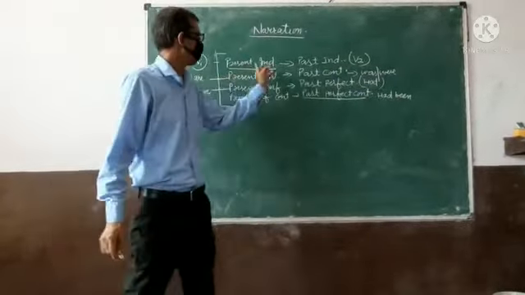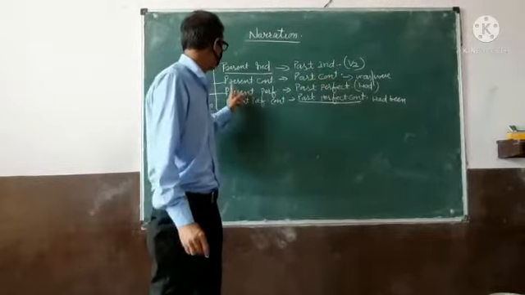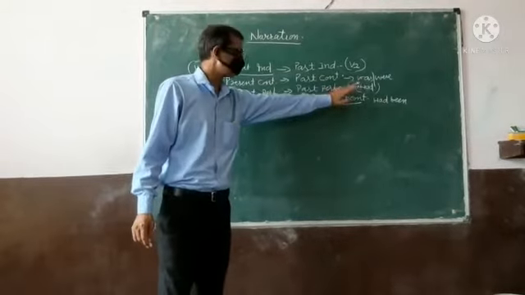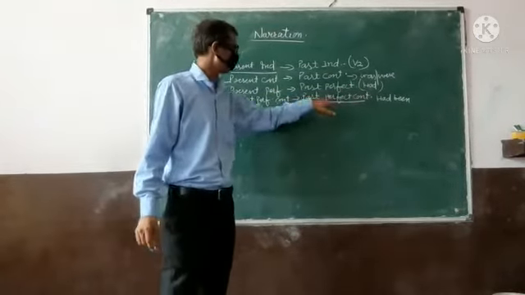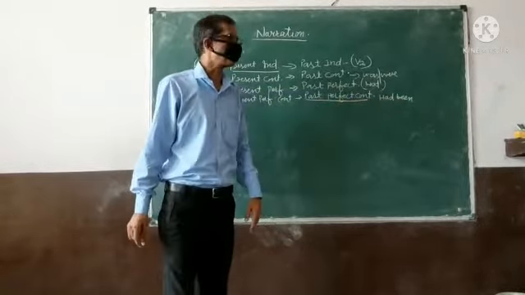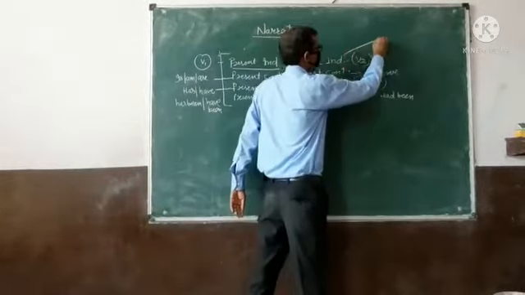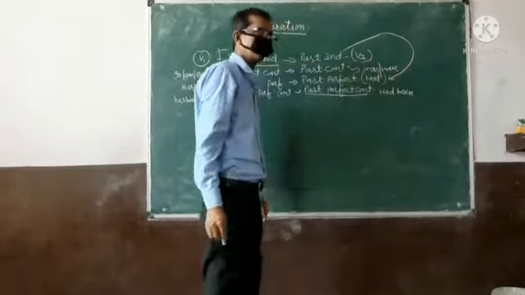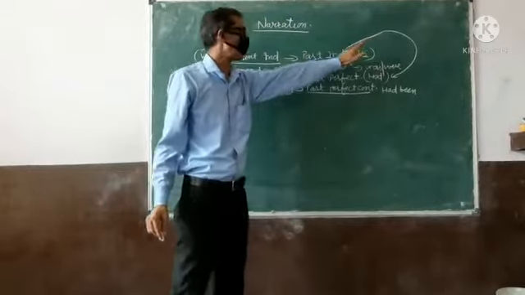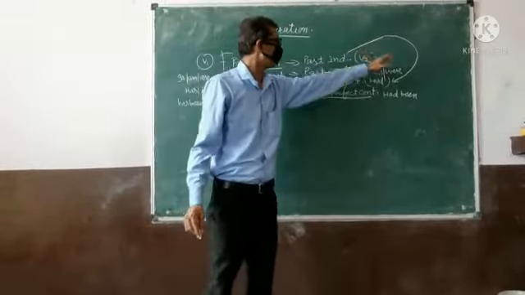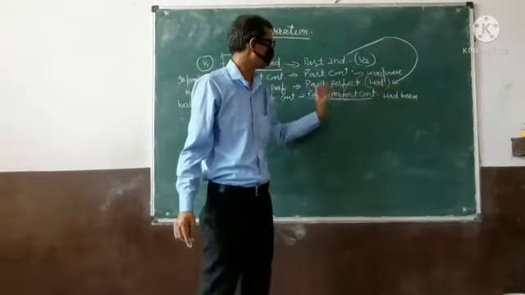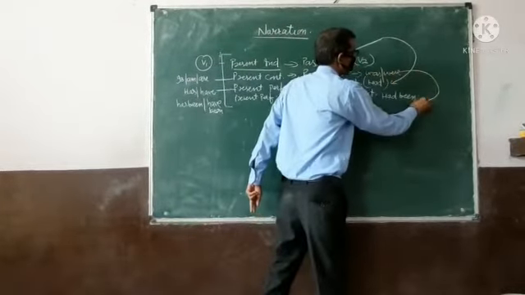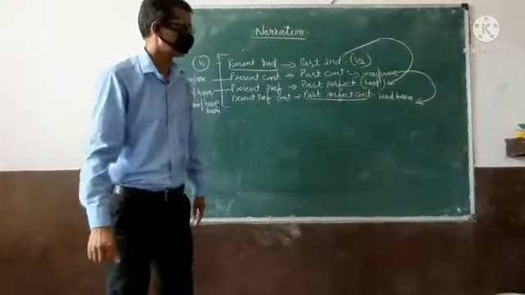So once again, present indefinite is changed into past indefinite, present continuous into past continuous, present perfect into past perfect, and present perfect continuous into past perfect continuous. And past indefinite is changed into past perfect tense. If there is past indefinite tense, then in indirect speech it will be changed into past perfect tense. Then past continuous tense is changed into past perfect continuous tense.